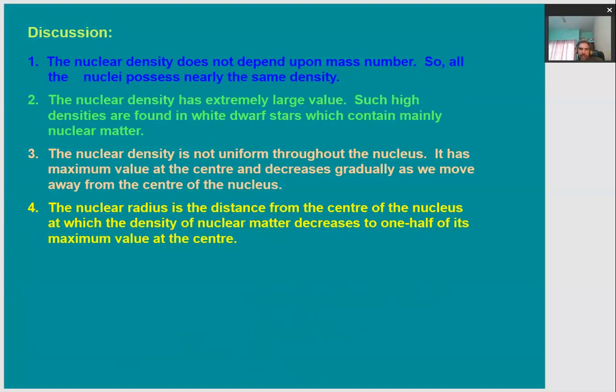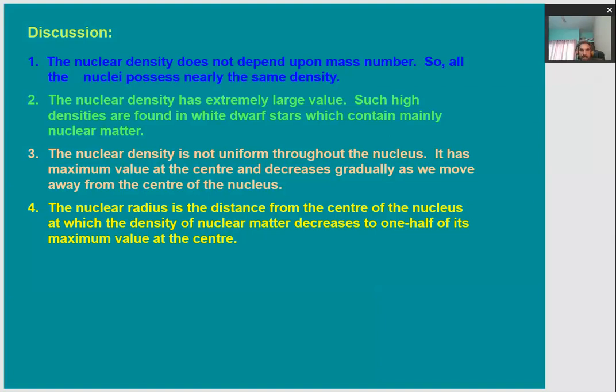The nuclear density is not uniform throughout the nucleus. The nucleus lies at the very central region. The mass of the nucleus is not distributed uniformly throughout the nucleus. Its maximum value lies at the center and decreases gradually as it moves away from the center.